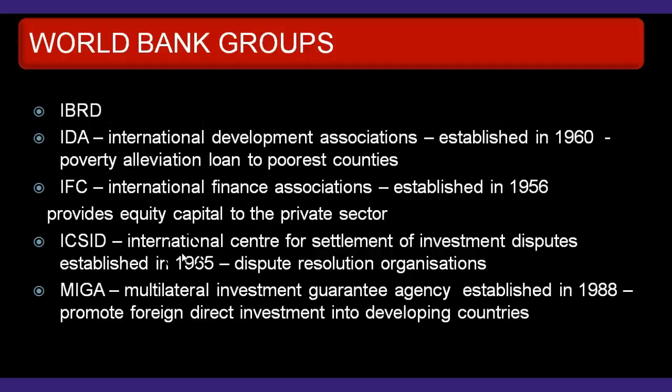ICSID, International Centre for Settlement of Investment Disputes, established in 1965. It is a dispute resolution organization. MIGA, Multilateral Investment Guarantee Agency, established in 1988, promotes foreign direct investment into developing countries. These are all together called World Bank groups. We will discuss the details later.